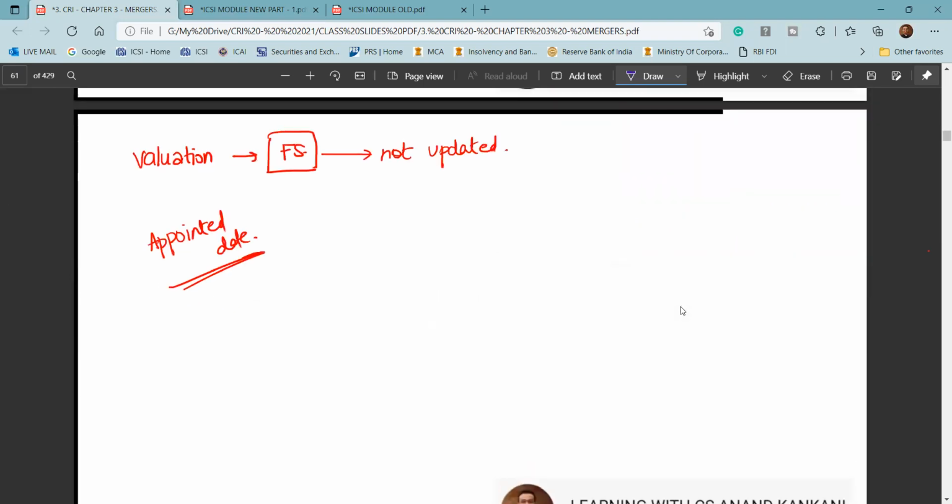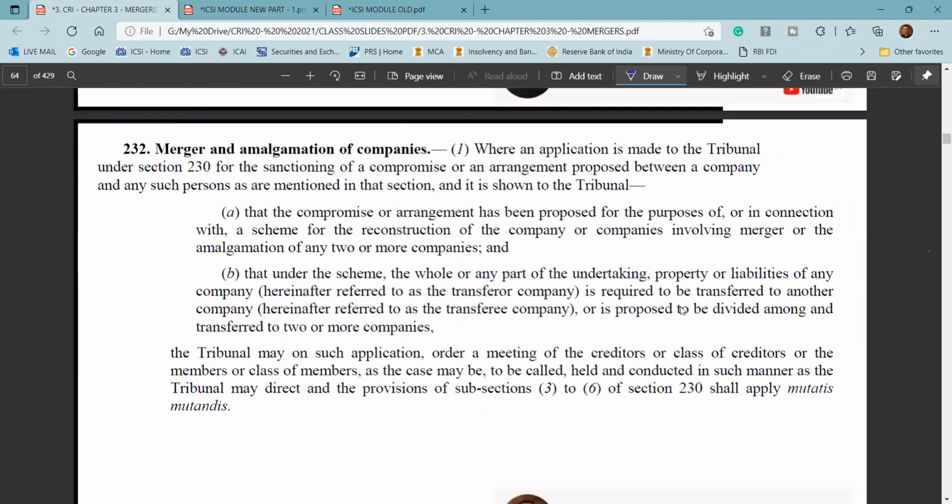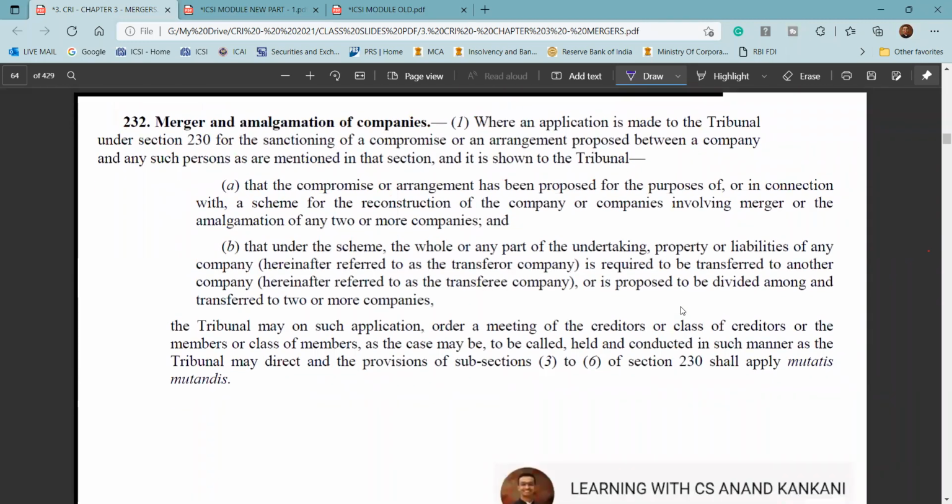Now valuation has to be done. And we discussed that whenever such a scheme is being prepared, you'll have to prepare the scheme and send it to the NCLT. Thereafter, NCLT will again follow the due process of section 230 only.